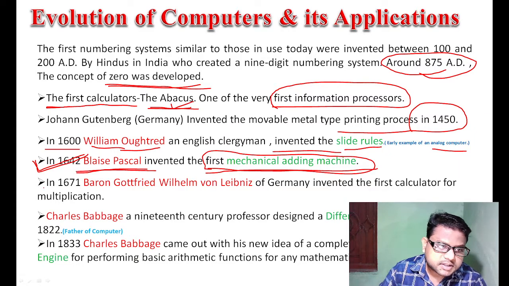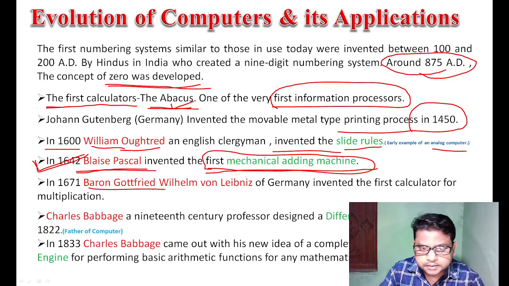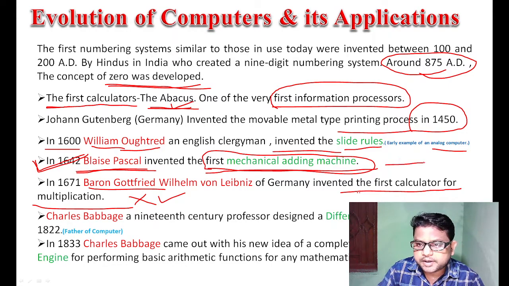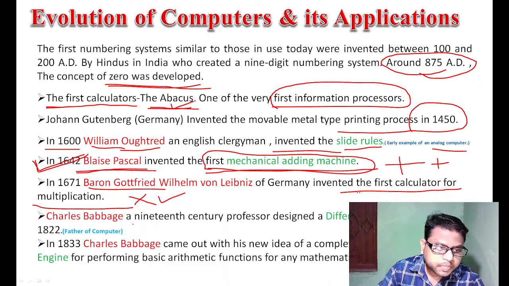In 1671 Gottfried Leibniz, a German inventor, invented the first calculator for multiplication, and Blaise Pascal invented the first adding machine, that means the plus machine.